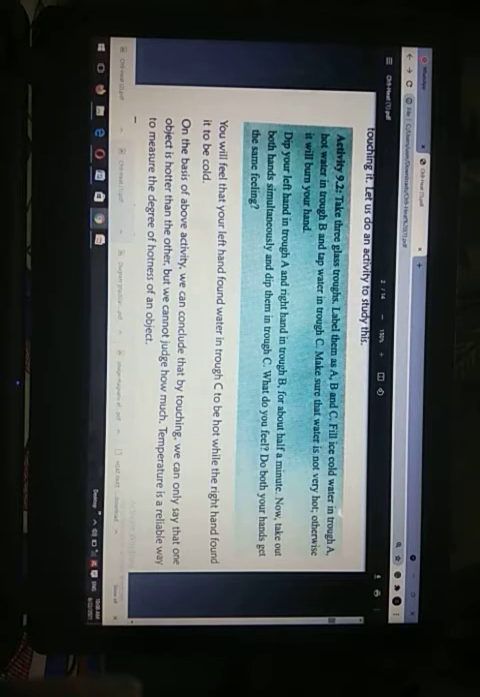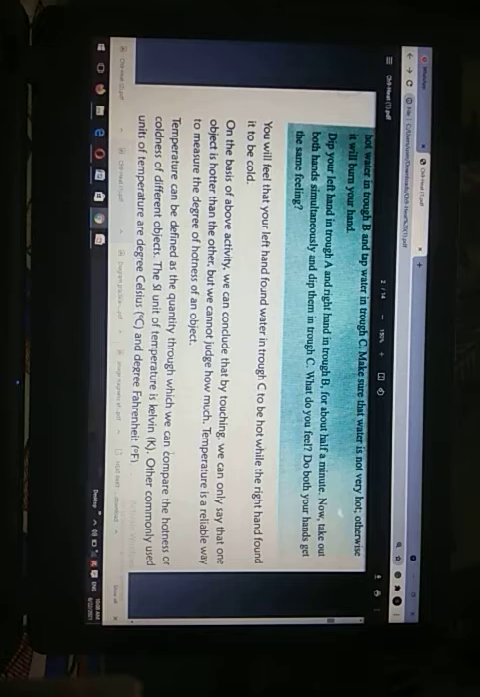What will you feel, students? You will feel that your two hands get different feelings. Your left hand finds the water in trough C to be hot, while the right hand finds it to be cold. On the basis of this activity, we can conclude that by touching we can only say that one object is hotter than the other. But we cannot judge how hot or how cold an object is.